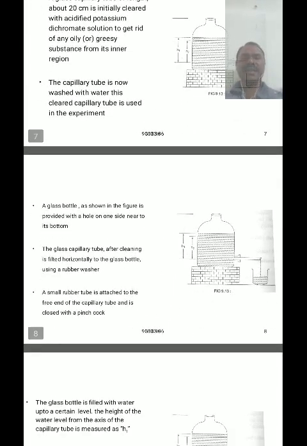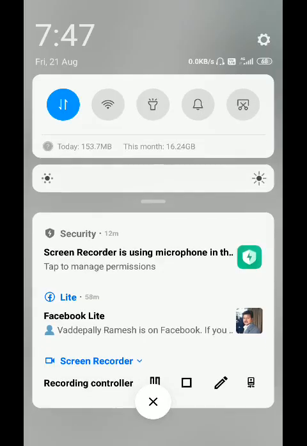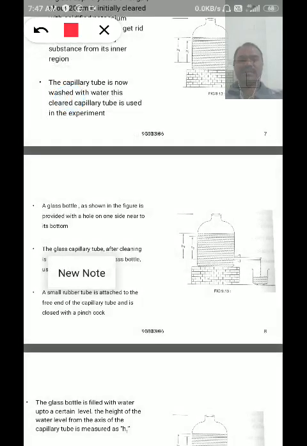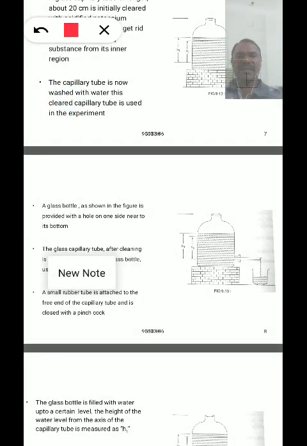That is the hole provided to the aspirator bottle near the bottom of the bottle.